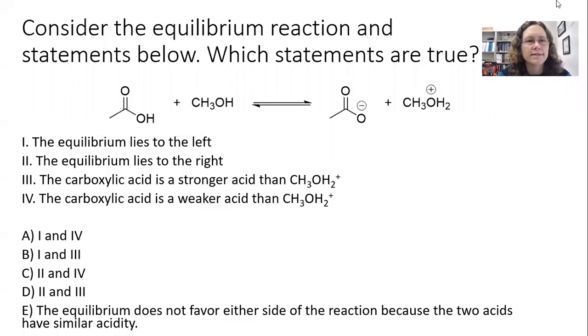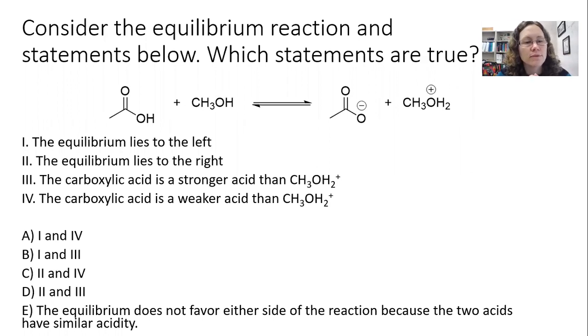This question asks, consider the equilibrium reaction in the statements below. Which statements are true? So we have an acid-base equilibrium, and then we have 4 statements that we have to look at. And the statements kind of contradict each other. For example, the equilibrium lies to the left or the equilibrium lies to the right. So really only one of those can be true. So we have to decide which one it is.